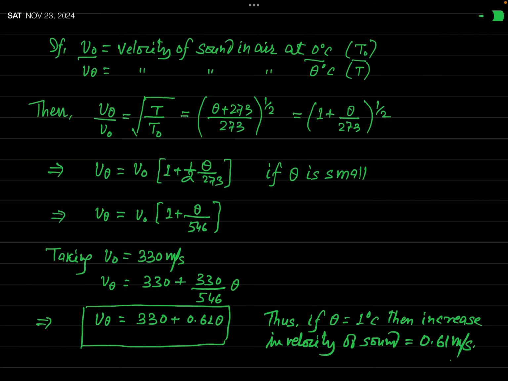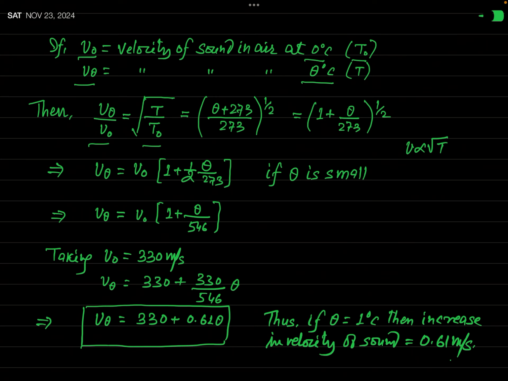And we also consider that at a temperature theta degrees C, the velocity of sound is v theta. Now, as we have seen that v is proportional to the square root of T, velocity at theta temperature divided by velocity at 0 temperature, that is v theta by v0, will be equal to the square root of T over T0.